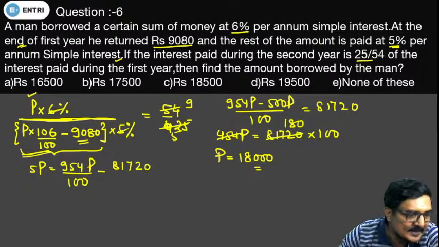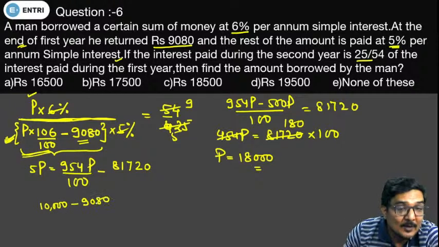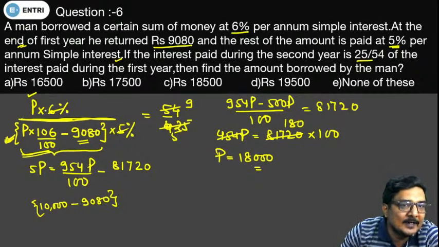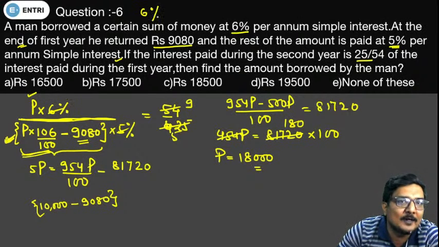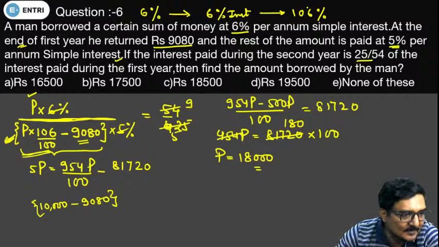Got it? Kiran Chand, you are not understanding the concept of principal into 106%. Now try to understand, this is your second year interest. For example, if the total amount after 1 year is 10,000, and you are giving back 9080, the interest will be calculated on the remaining amount. If we are calculating an interest of 6% on a particular amount, the interest will come out to be 6%. This is interest. But if we are talking about the amount, it will come out to be 106%. Kiran Chand, got my point?